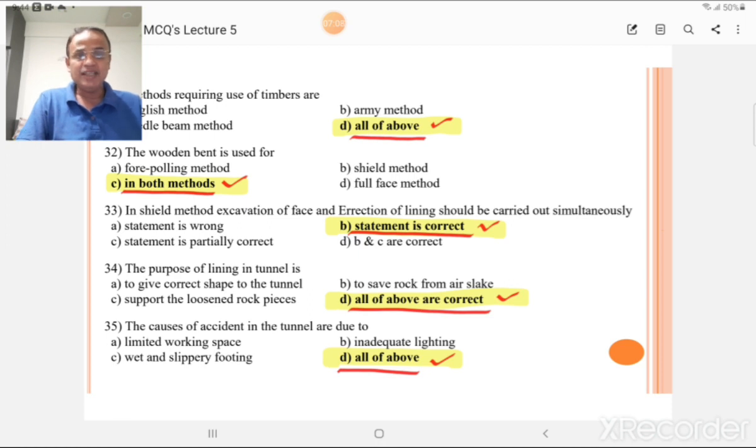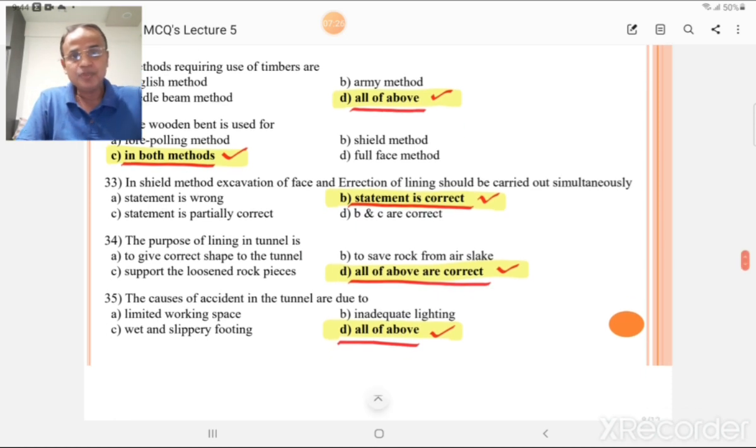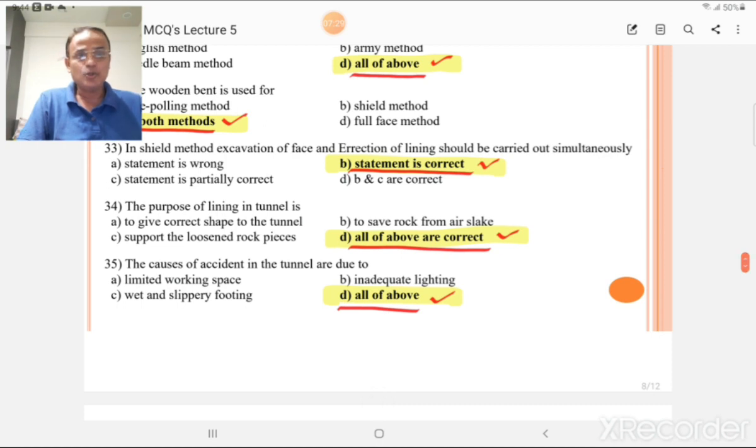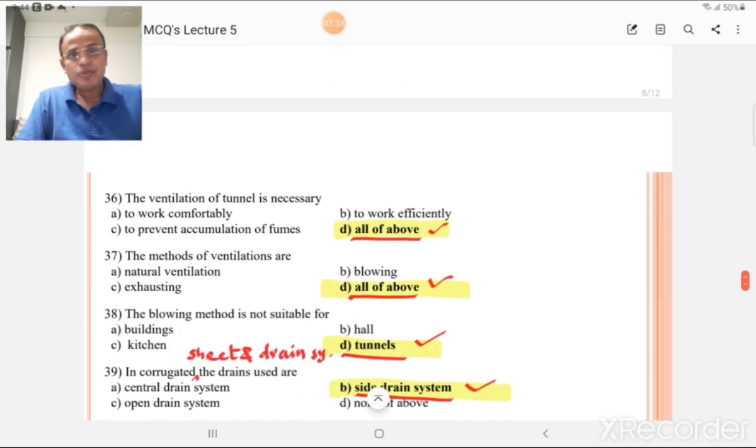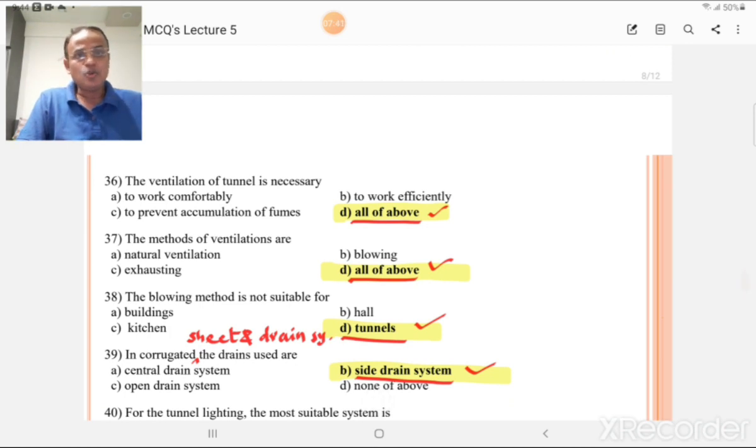The purpose of lining in a tunnel is to give the correct shape to the tunnel, to save the rock from air slaking, and to support the loosened rock pieces. So A, B, C are correct. So all of the above are correct. D is the most correct or most appropriate option. The causes of accidents in the tunnel are limited working space, inadequate lighting, wet and slippery footings. So all of the above is the correct choice. The ventilation of a tunnel is necessary to work comfortably, to work efficiently, and to prevent the accumulation of fumes. So all of the above is the correct or most appropriate choice.